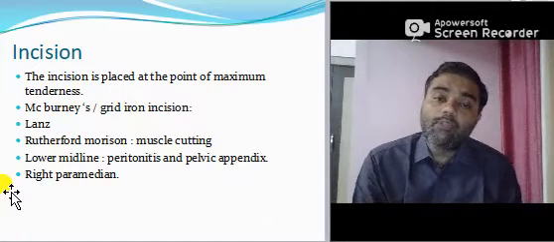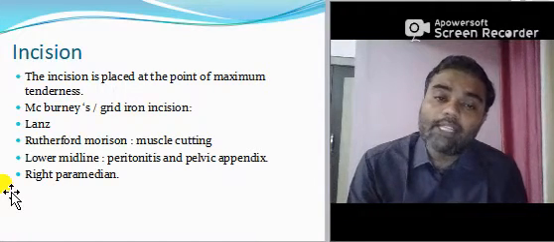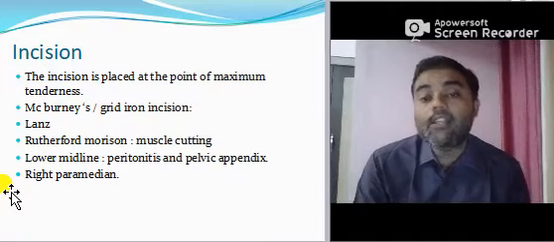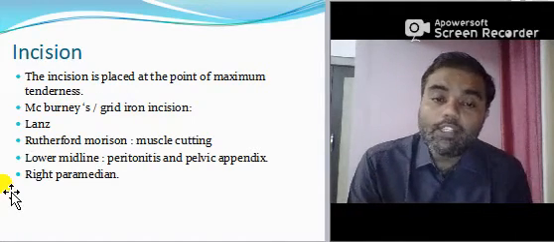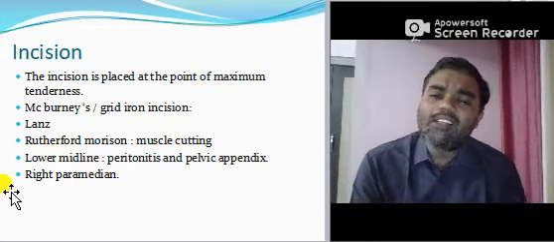The incision is placed at the point of maximum tenderness, meaning pain on touch. It is the McBurney's or gridiron incision; this is the name of the incision.